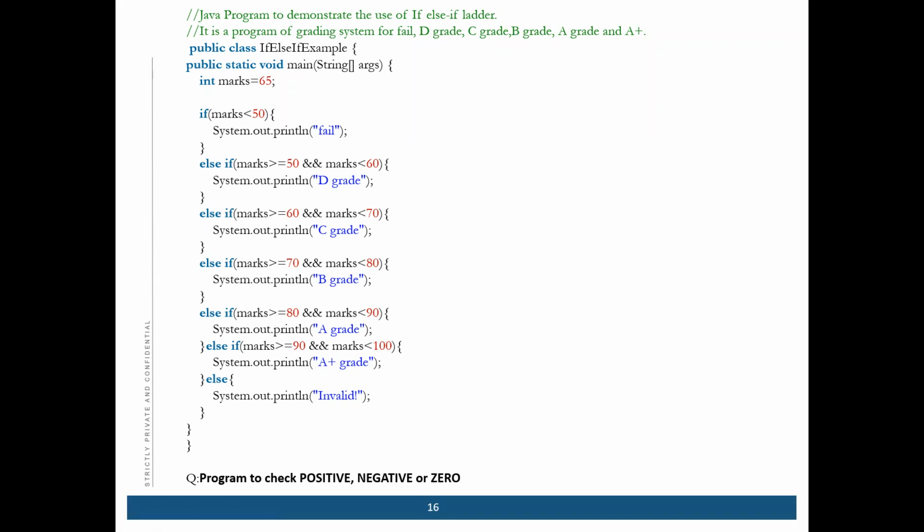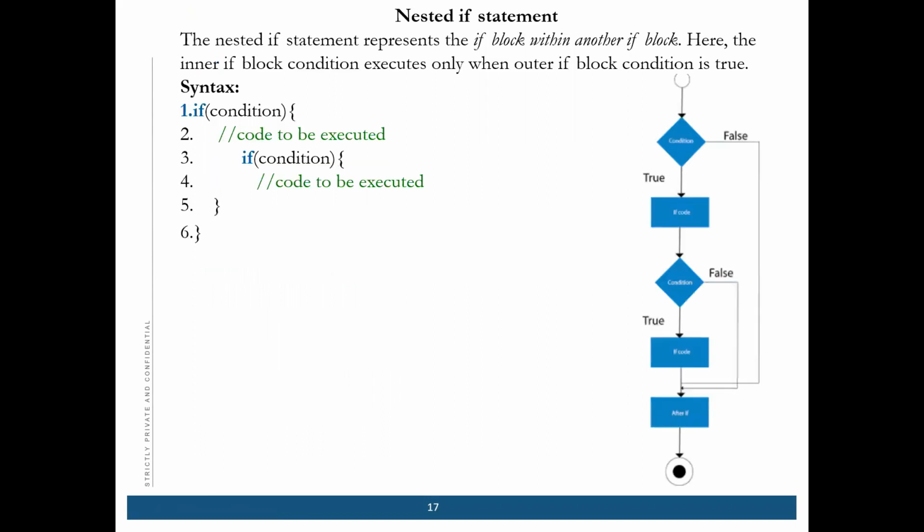For more than 3 numbers, we use a nested if, right? When we are checking 2 conditions at a time, we need a nested if. Suppose these 2 conditions should both be satisfied, then only it will enter into that particular block, right?